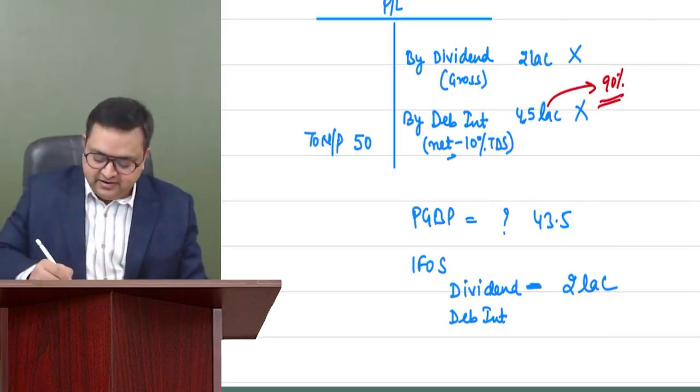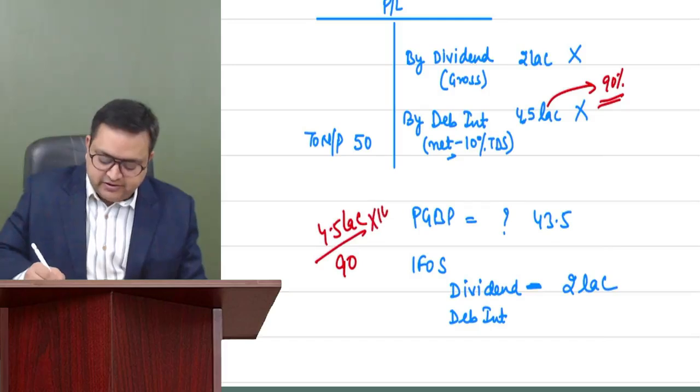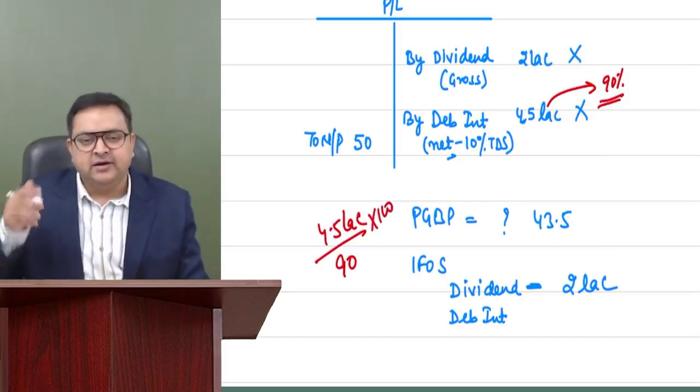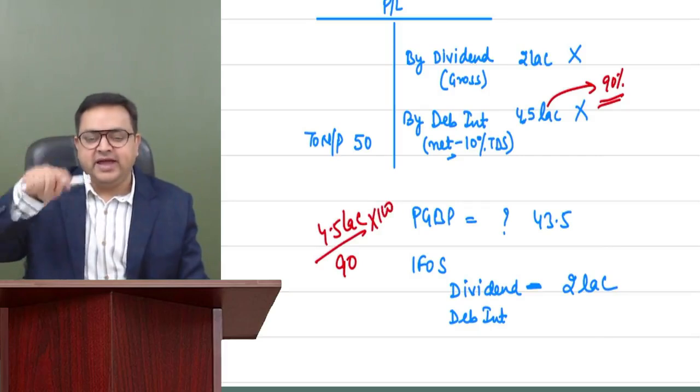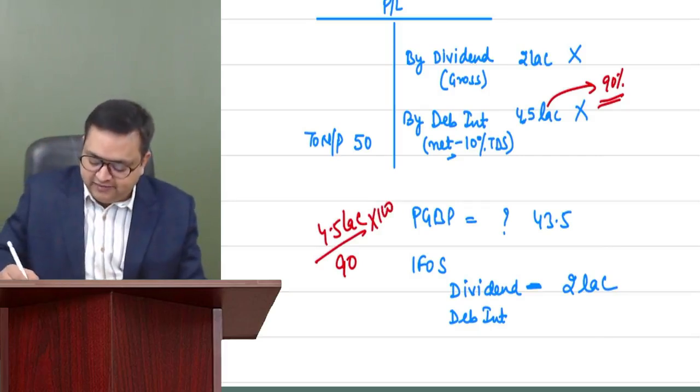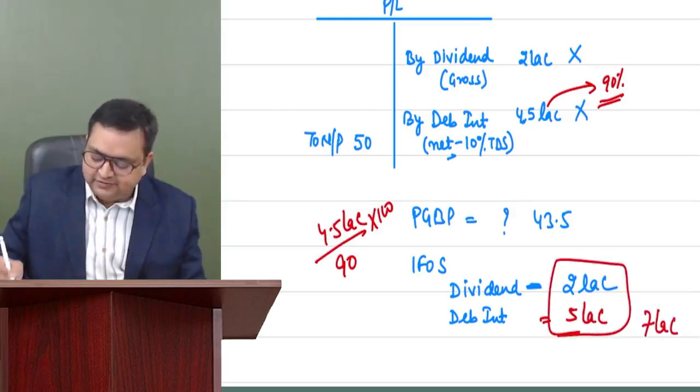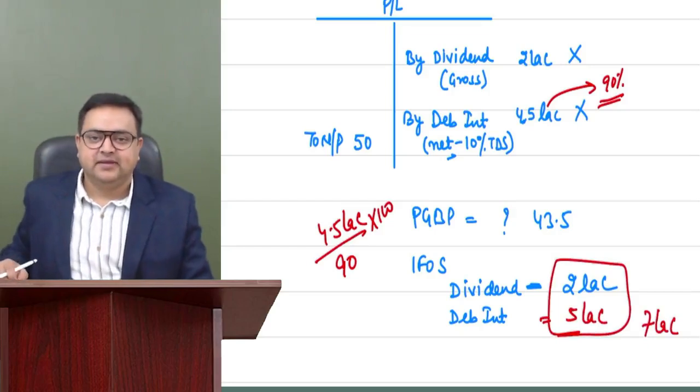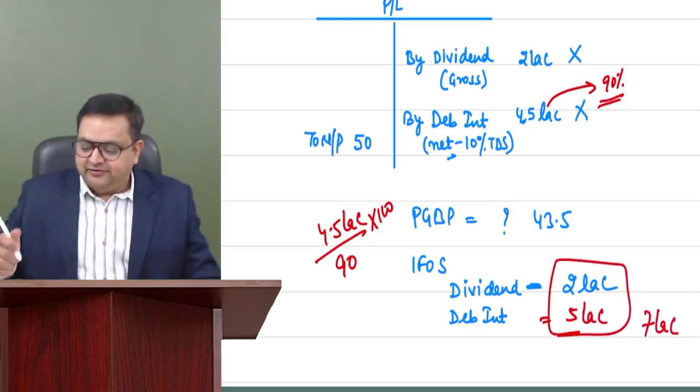You simply say 4.5 lakh divided by 90 into 100. Or on your calculator, 4.5 divided by 90%. Percent means into 100. So you will get 5 lakh rupees. Everybody is okay with that. So your IFOS income is 7 lakh. I believe everybody is okay with this.